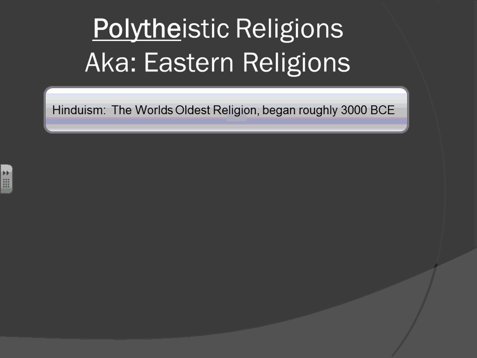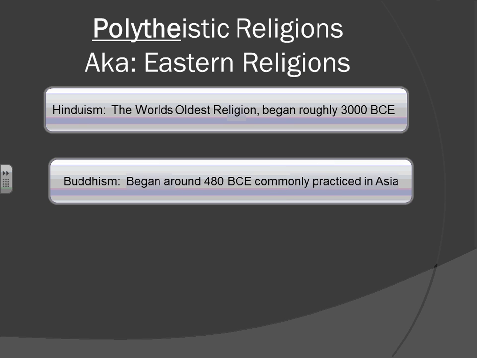It began predominantly in India, and it began roughly around 3,000 years before the Common Era. The other polytheistic religion is Buddhism, and that began in India around 480 BCE and is commonly practiced throughout much of Asia today. And these are our 2 Eastern religions. Like Mr. Walser said, we're going to go a lot more in depth into these in future classes, but right now, this is just a general overview.